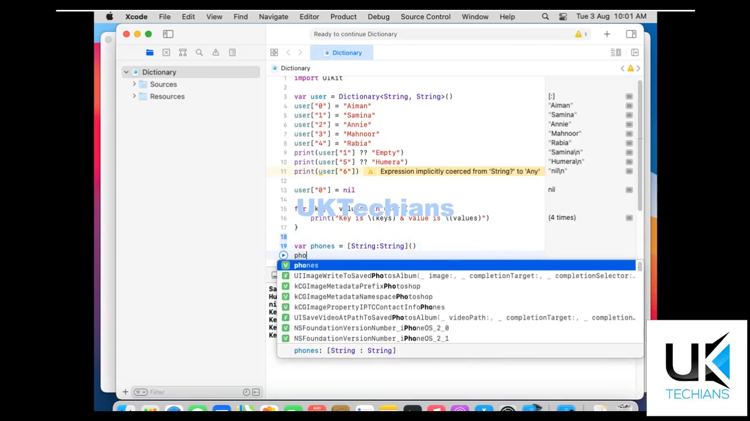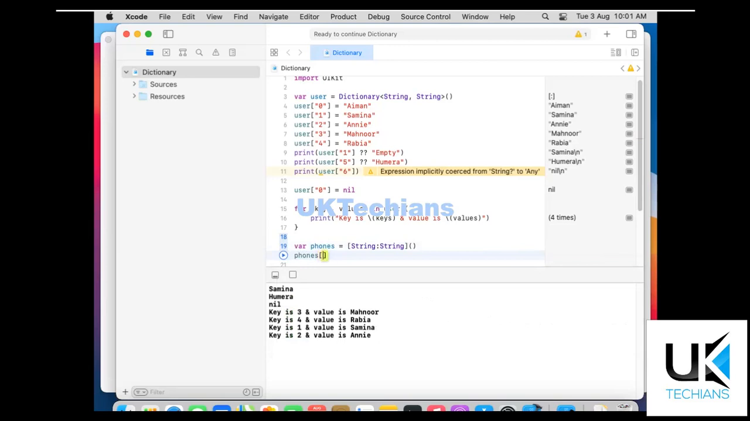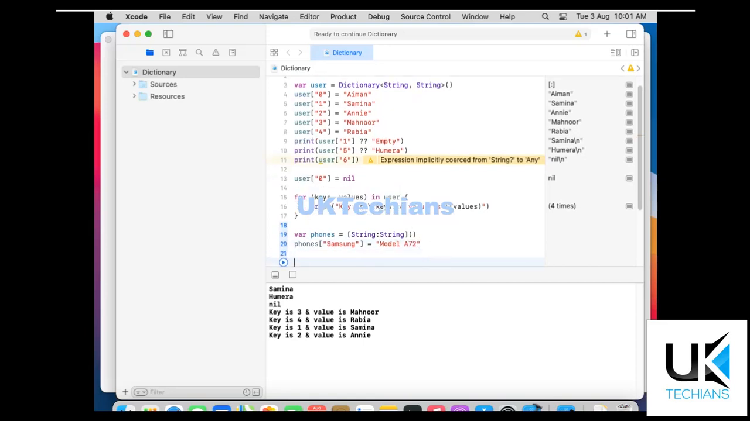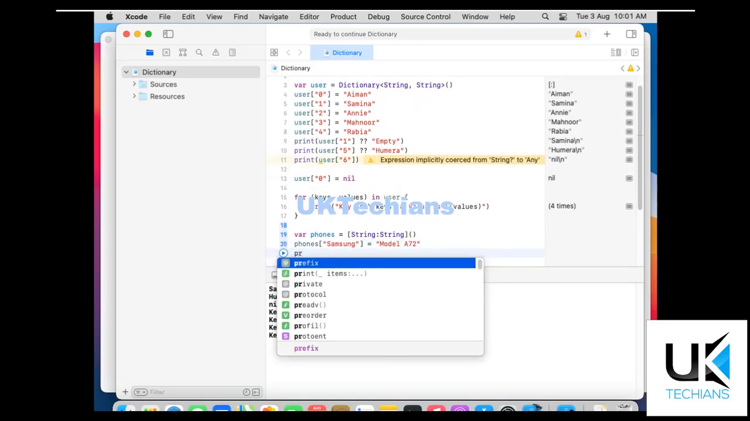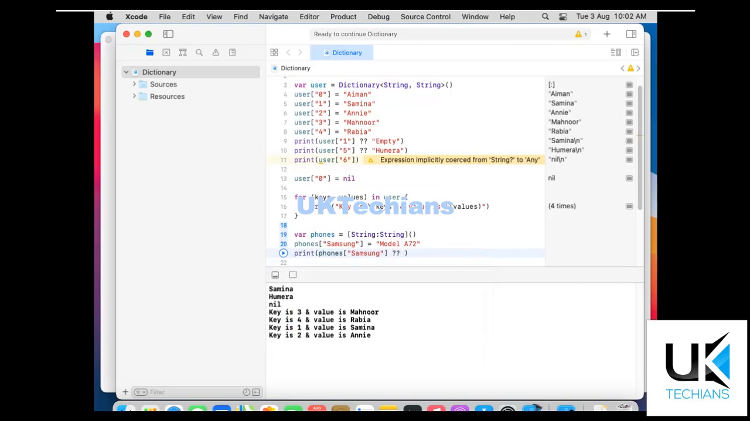Now let's add a single value like Samsung equals to, and the model is A72, right? Then I just have to show you the print with optional, because it's mandatory to follow some rules, right? So let's say Motorola. Now let's run and see the results.